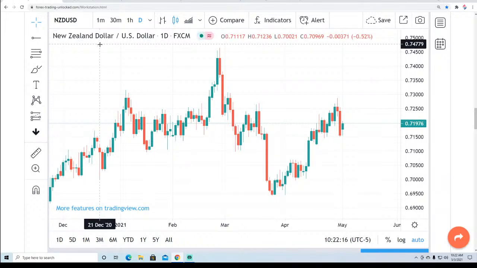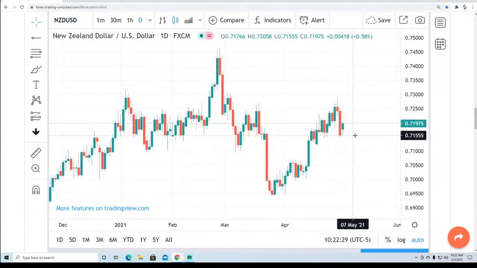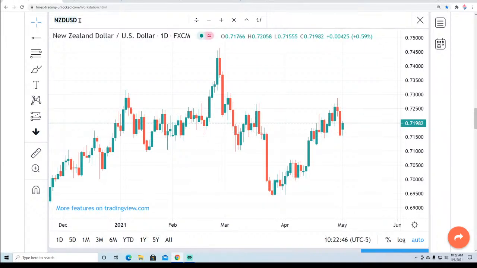New Zealand dollar, U.S. dollar is also a mixed bag of goods. This one is more set in a short-term uptrend, making higher highs and higher lows. Will it maintain this posture? We shall see. I think that this one is a little bit more reactionary and free-flowing than the Australian dollar, U.S. dollar. Once that one does start to trend again and get out of the range trading mode that it's in, I think you will see better swing trading opportunities with the New Zealand dollar, U.S. dollar.